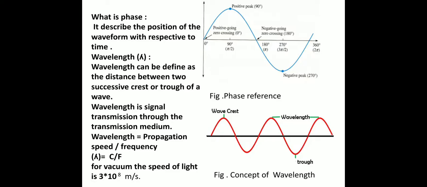Wavelength relates to signal transmission through the transmission media, that is, the transmission of an AC signal through the transmission media. Wavelength is given as propagation speed divided by frequency, that is, lambda equals c by f. C is the propagation speed and f is frequency. For vacuum, the speed of light is 3 into 10 raised to 8 meter per second. Wavelength is the distance between two successive crests of a waveform.